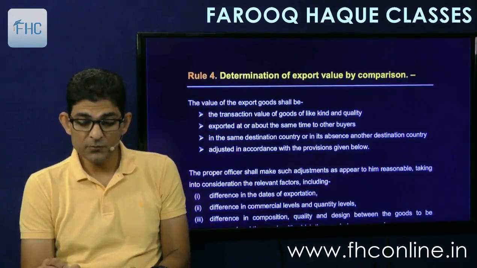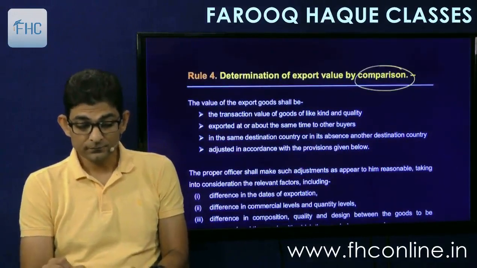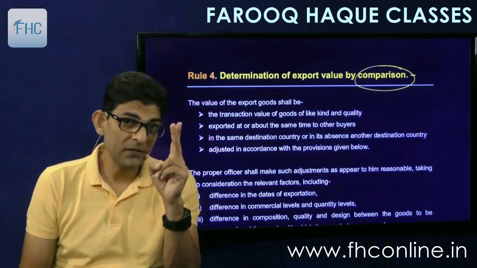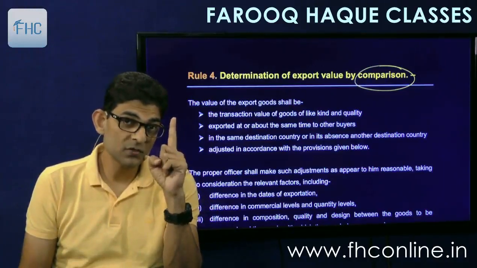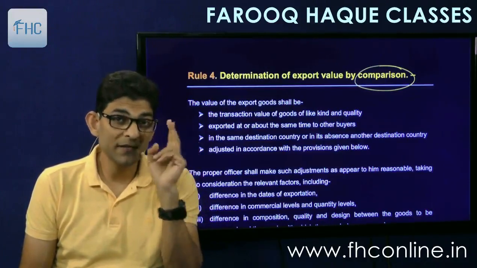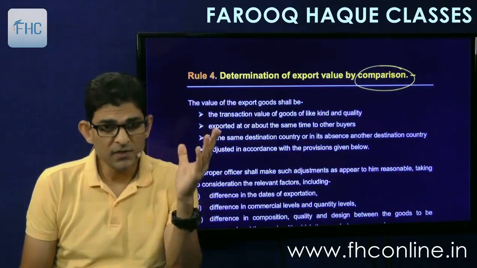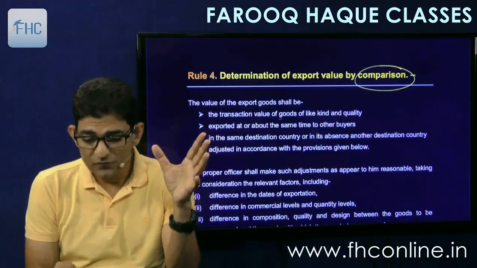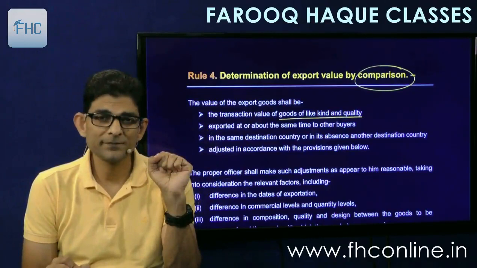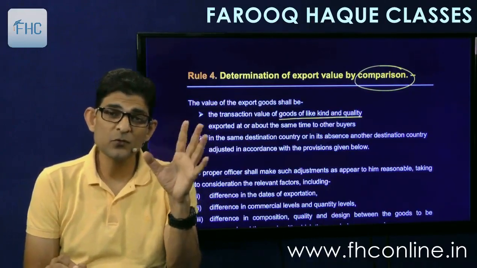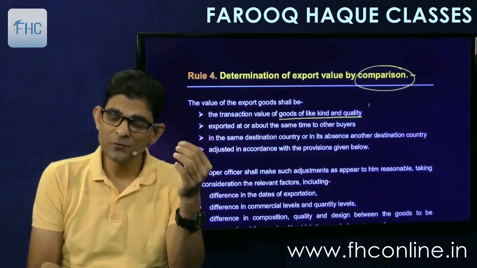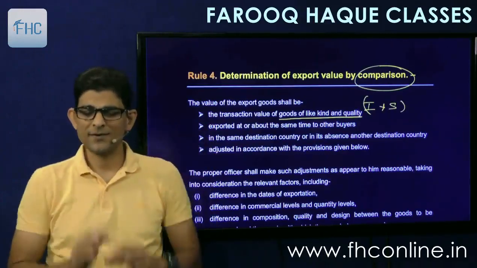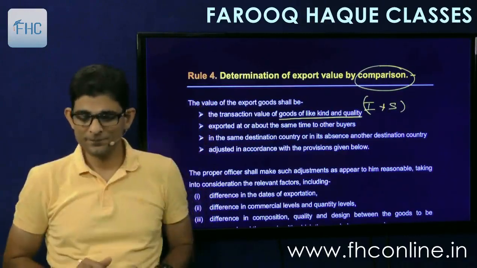Rule 4 is determination of export value by comparison. What it does here is that in import goods we had applied 2 rules. Identical goods first, exactly same. If not available, then comparable goods. Here it says take it together. So here it uses the words goods of like kind and quality. So you have to take the transaction value of goods of like kind and quality. Means it will include identical and similar both. Anything will do. If it is like, take it.